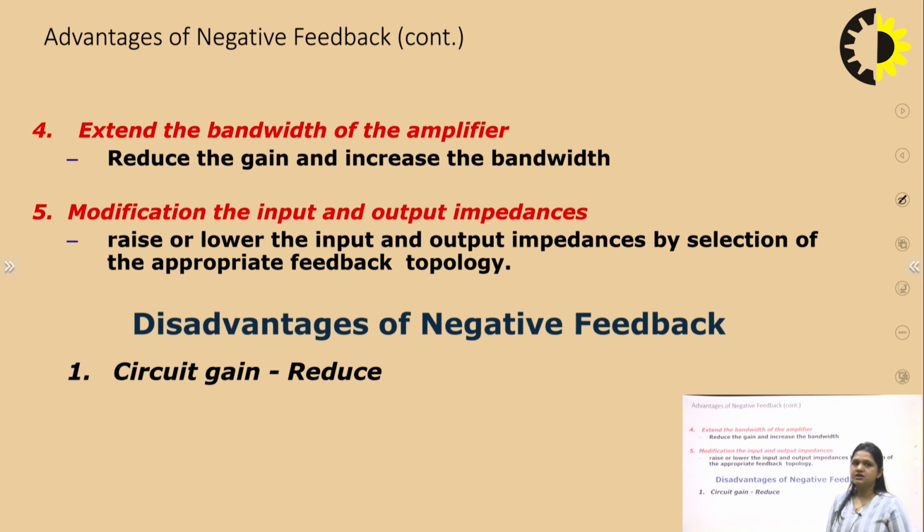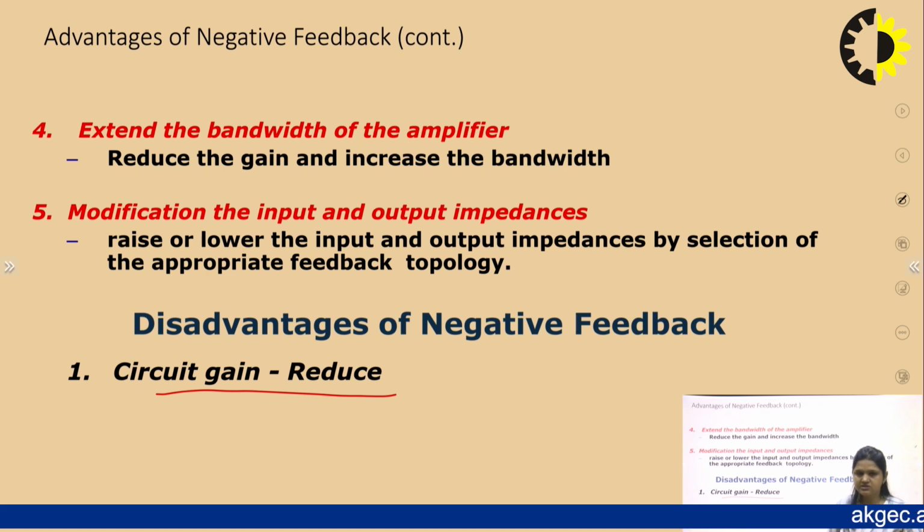Like we can extend the bandwidth of the amplifier, and we can modify the input and output impedances with the help of negative feedback. The only disadvantage is that there is a reduction in the circuit gain. If we use negative feedback, there are so many advantages, but there is one disadvantage, that it will reduce the gain of the circuit.